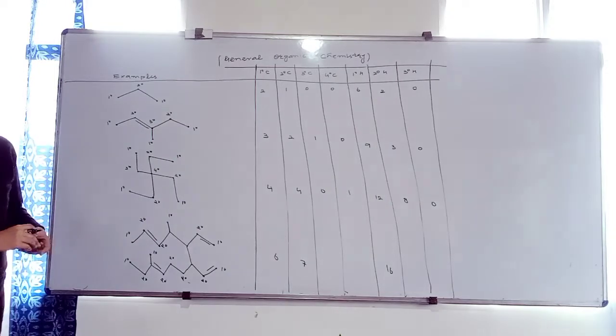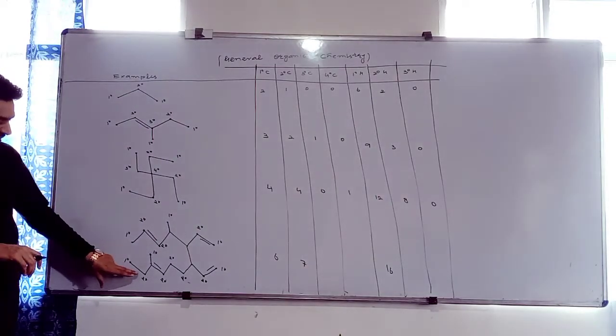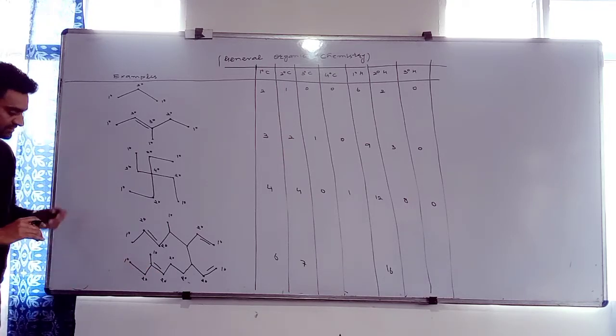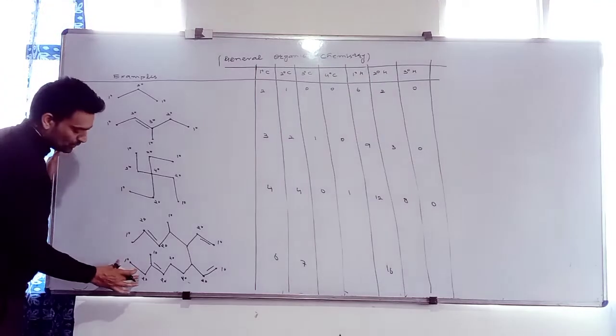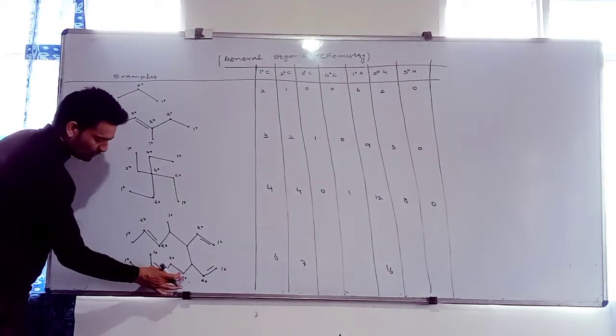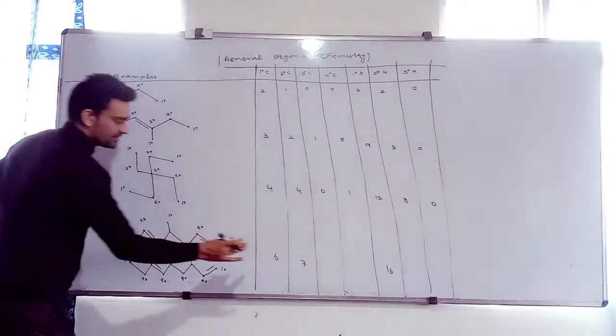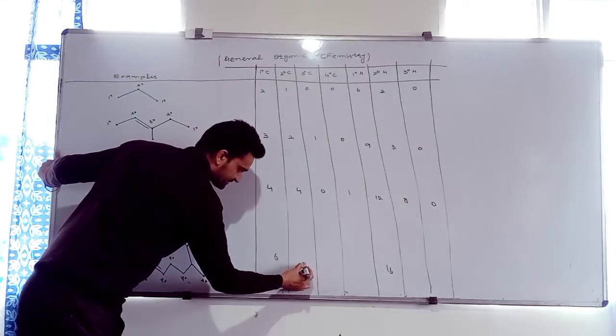Now we have to find out secondary hydrogen. Is it saturated? 2 plus 1 plus 1 because it is a double bond. Secondary carbons: 1, 2, 3, 4, 5, 6, 7, 8. Sorry, we are having 8.